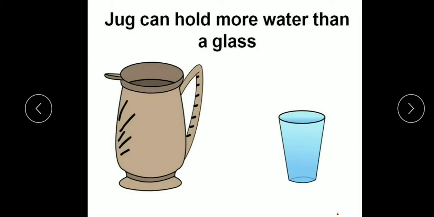Now children, look at the glass and the jug. What do you think? Which one can hold more water? Obviously the jug is bigger than the glass. The jug is bigger and the glass is smaller. So the jug holds more water. And children, capacity describes how much a container holds. In this case, the capacity of this jug is more than the capacity of this glass because the jug is bigger than the glass.